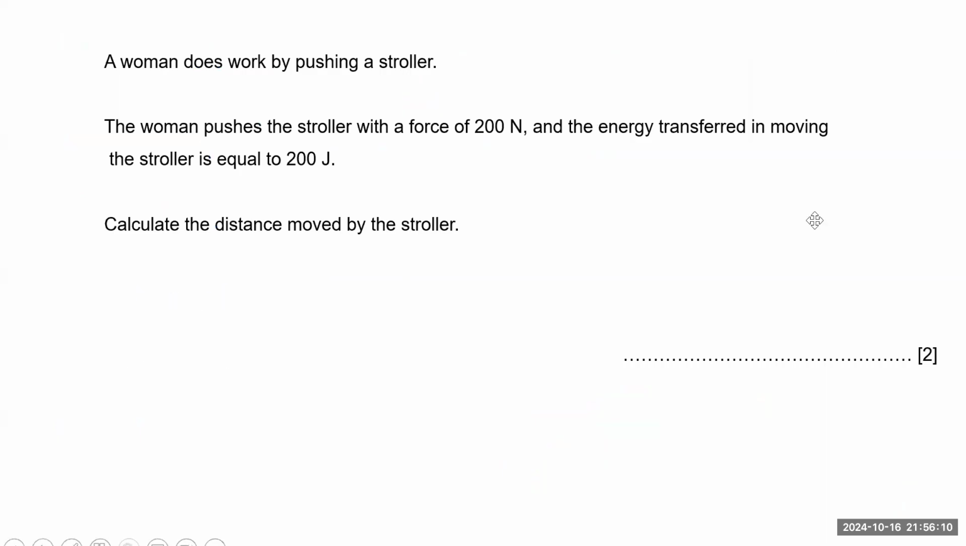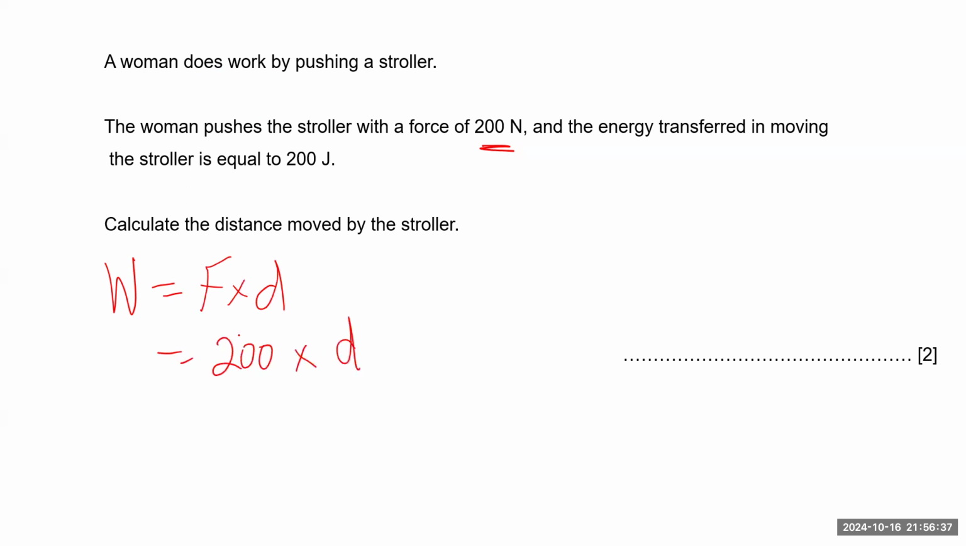Let's solve this example as well. A woman does work by pushing a stroller. The woman pushes the stroller with a force of 200 newtons, and the energy transferred in the stroller is equal to 200 joules. Calculate the distance. So this is very straightforward. Work done or energy transferred equals force times distance, which equals 200 times distance. And the work done is already 200 joules. So the distance would be 1 meter.